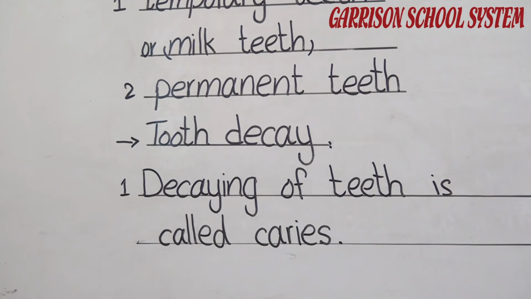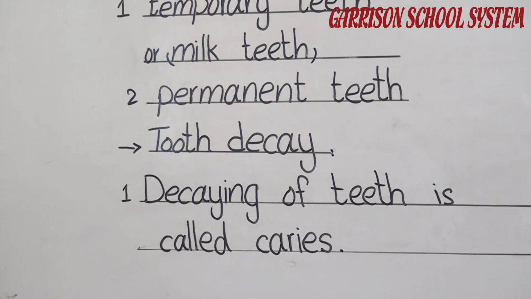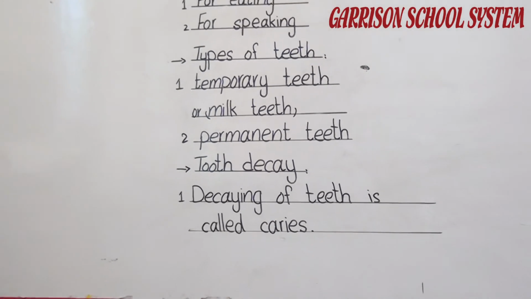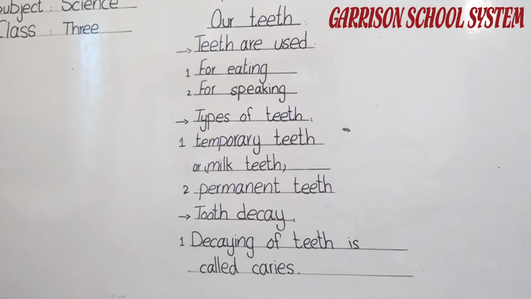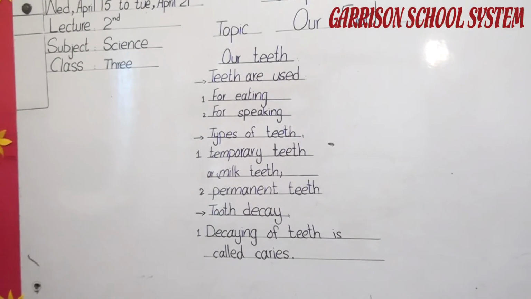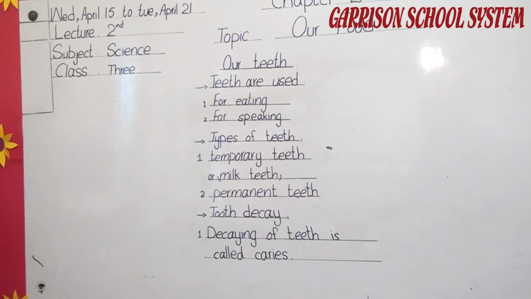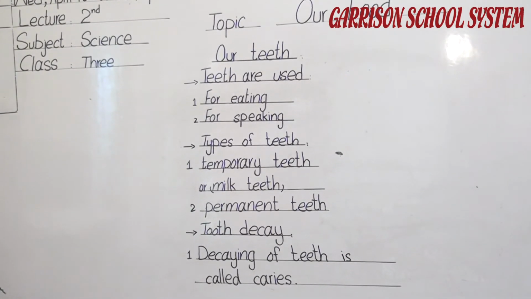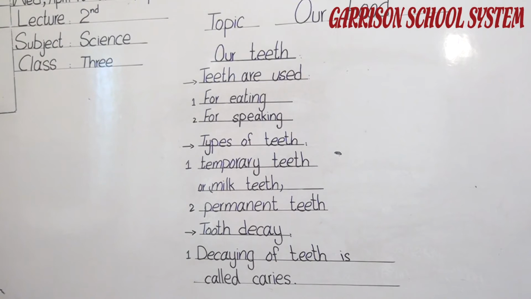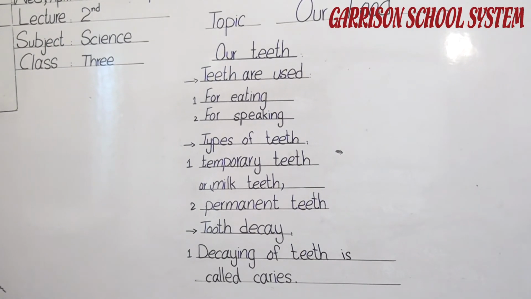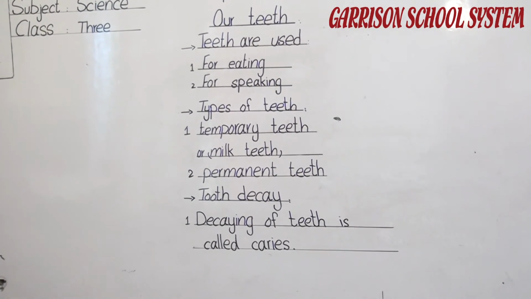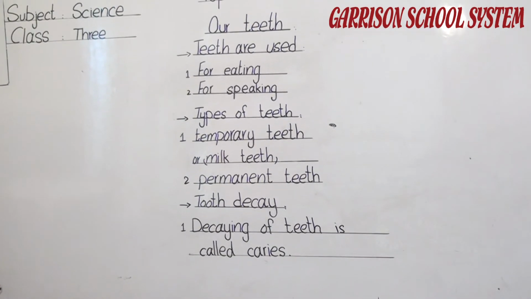How does caries come? There are different reasons behind this. When we eat food, there are food particles we swallow, and some food particles stick to our teeth. If we don't clean our teeth after eating, those food particles remain in our teeth and start decaying after some time. So our teeth become the victim of this disease that is called caries. So we need to take care of our teeth.